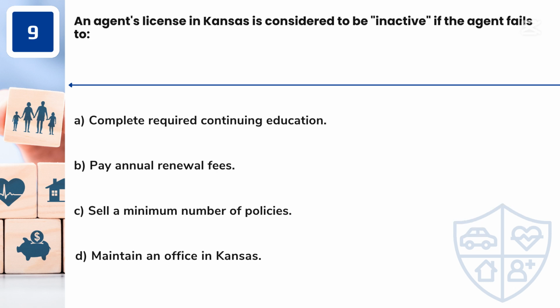Question 9. An agent's license in Kansas is considered to be inactive if the agent fails to: A. Complete required continuing education. B. Pay annual renewal fees. C. Sell a minimum number of policies. D. Maintain an office in Kansas.